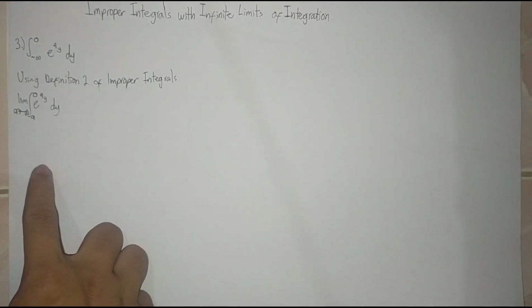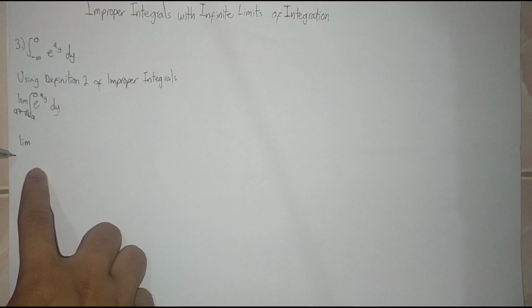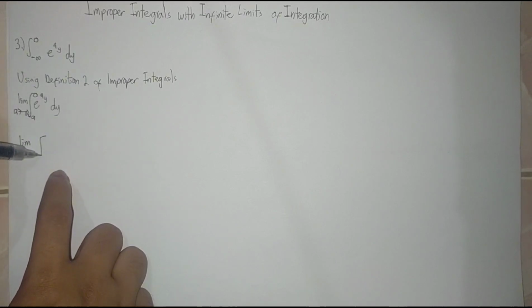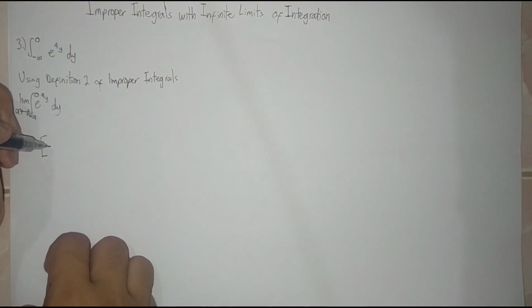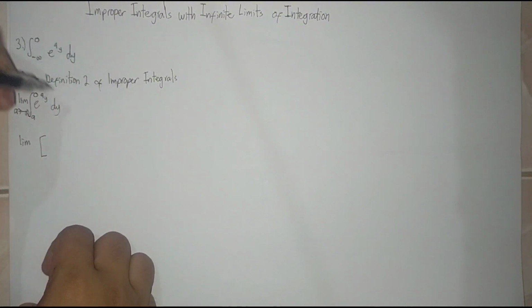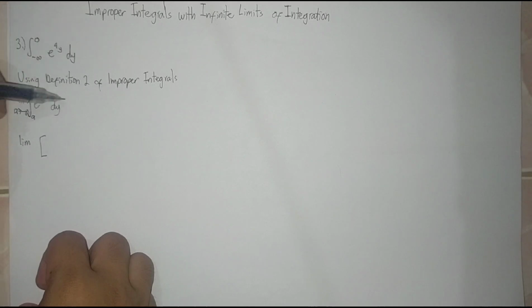Then first we integrate this integral, so we have the limit of the integral of e to the 4y dy.